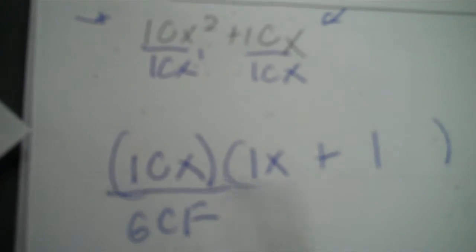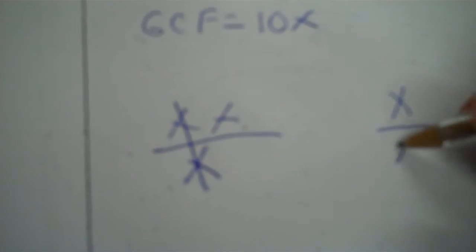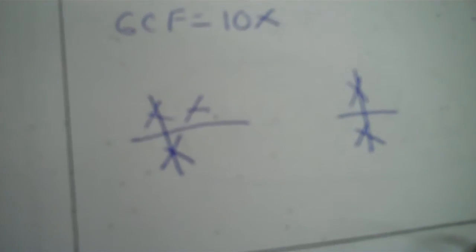Okay. 10 divided by 10 is positive 1. Put the positive sign there, please. x divided by x. Remember, it's a 1 and a 1, so it's just a single x on each side. They cancel completely, so I do not put x on that 1.